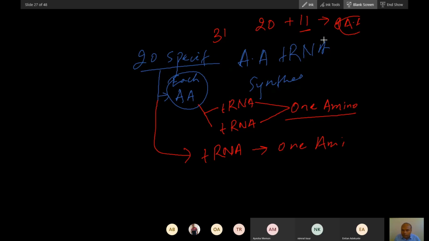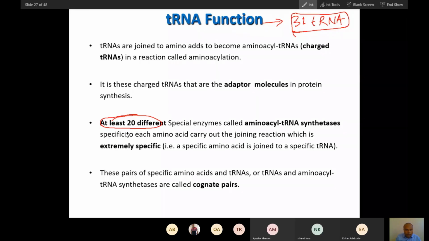Did you understand? This is a very specific type of enzyme, 20 different enzymes. These are very specific. Each will bind to a particular tRNA only, either 2 tRNA or 1 tRNA, and it will load onto that tRNA a particular amino acid.